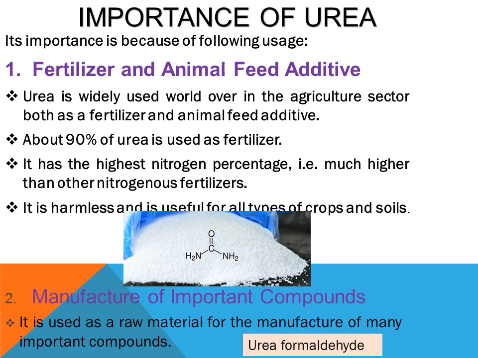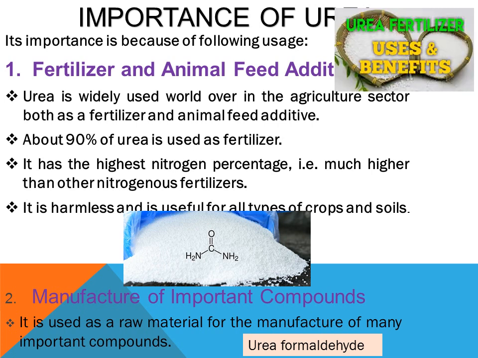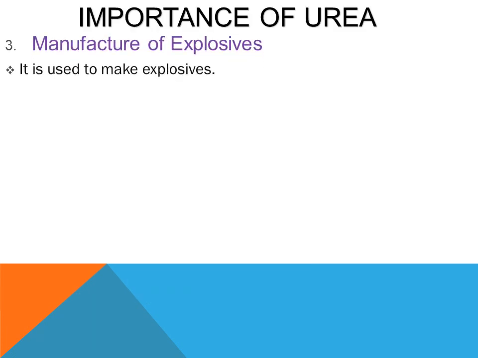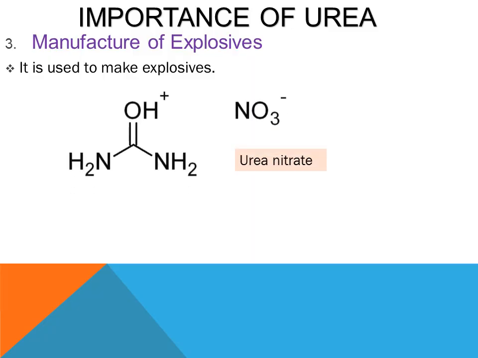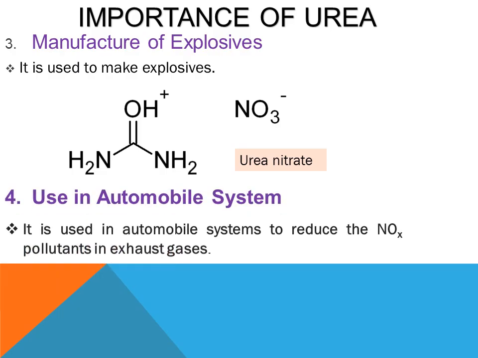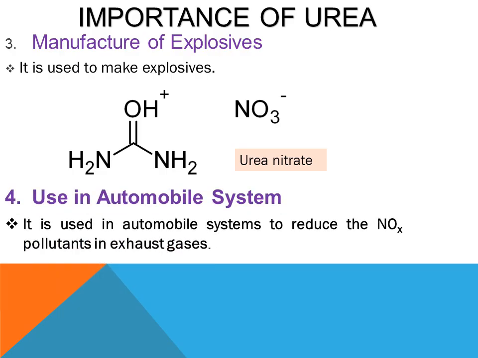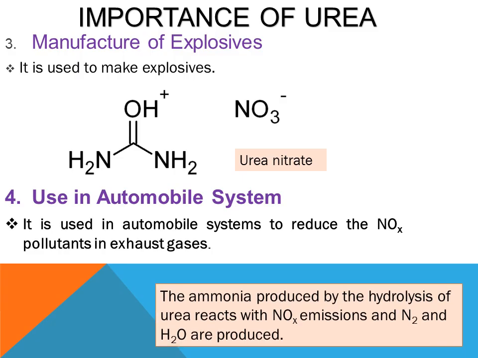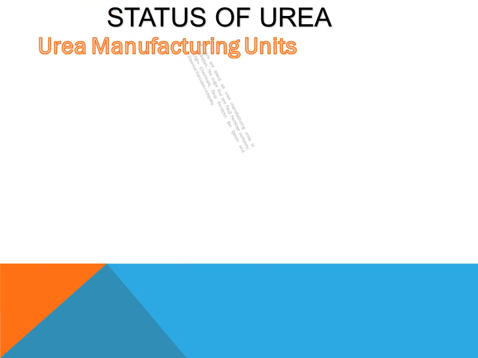It is used as a raw material for the formation of different types of compounds like urea formaldehyde. Although it is non-explosive, it is used in the formation of explosives like urea nitrate. It is also used in automobiles to reduce NOx pollutants in the exhaust gases, turning them into N2, which is less poisonous. So NH3, when treated with NOx, turns into N2 and water.